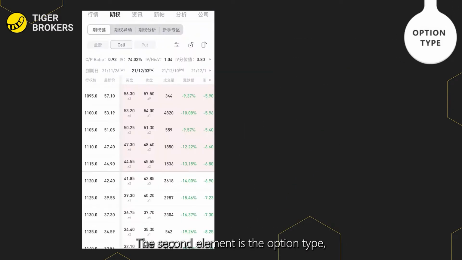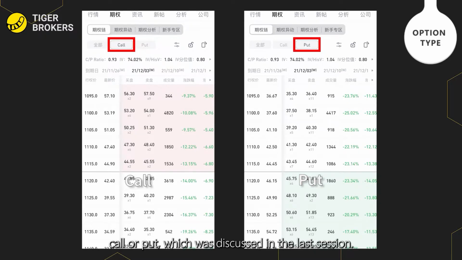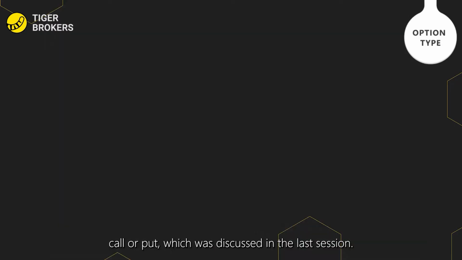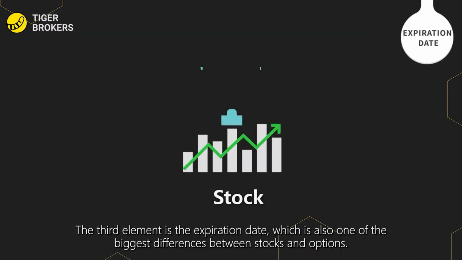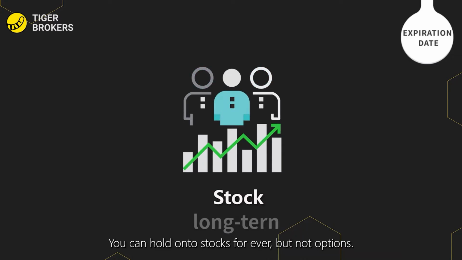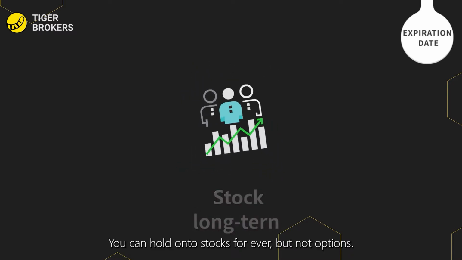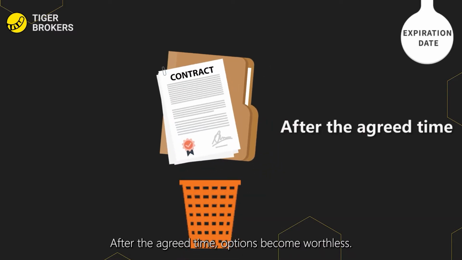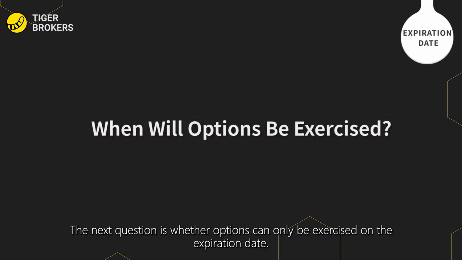The second element is the option type, call or put, which was discussed in the last session. The third element is the expiration date, which is also one of the biggest differences between stocks and options. You can hold on to stocks forever, but not options. After the agreed time, options become worthless. The next question is whether options can only be exercised on the expiration date.